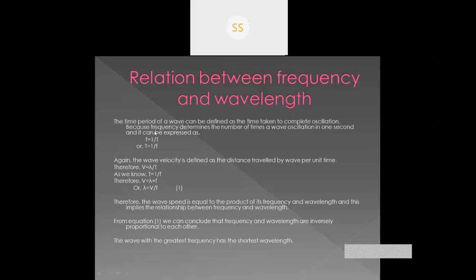Here in case of frequency and time period, we can also say frequency is inversely proportional to time period, and time period is inversely proportional to frequency. So what we get from equation 1, that frequency and wavelength are inversely proportional to each other.